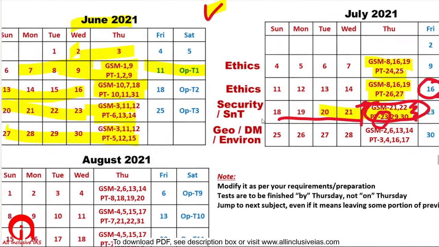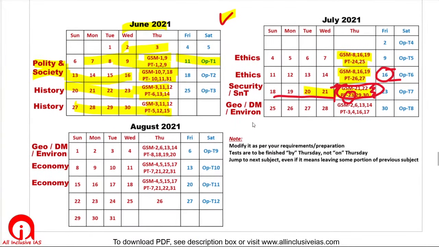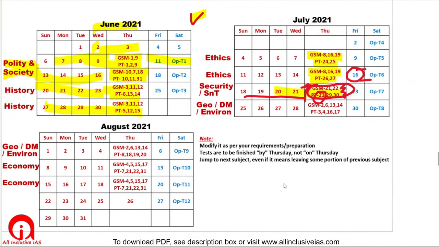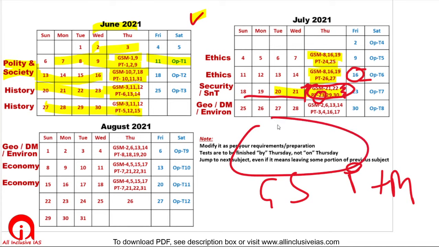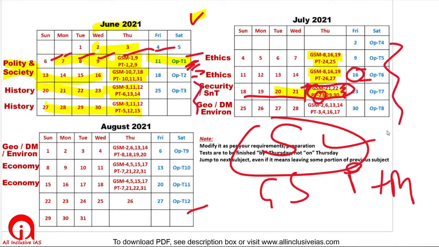Okay, so in this integrated manner, by the end of August, my friend would have completed his GS, prelims as well as mains. And in the month of September, he can revise the things dedicatedly for his prelims exam. Side by side, every week he will study optional. By every Saturday, he will have to complete his syllabus for one optional test. In this way, by end of August, he would have completed his optional syllabus also by studying every week for one test. Daily he will study optional for 1 or 2 hours, and every week he will complete one test. That is the plan I made for him.